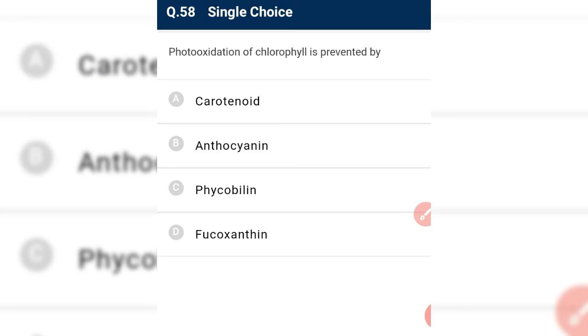Photooxidation of chlorophyll is prevented by carotenoid.